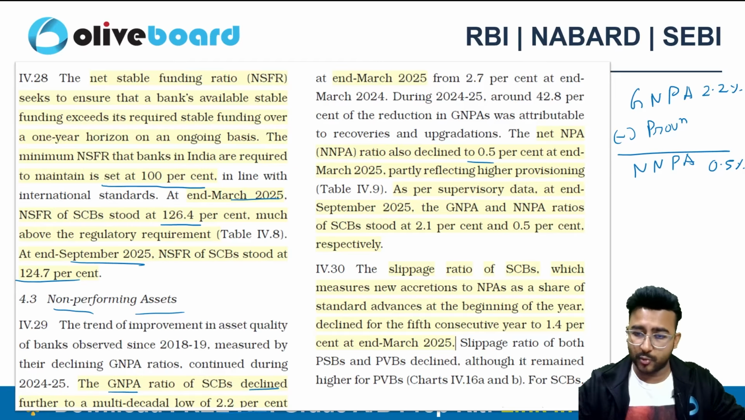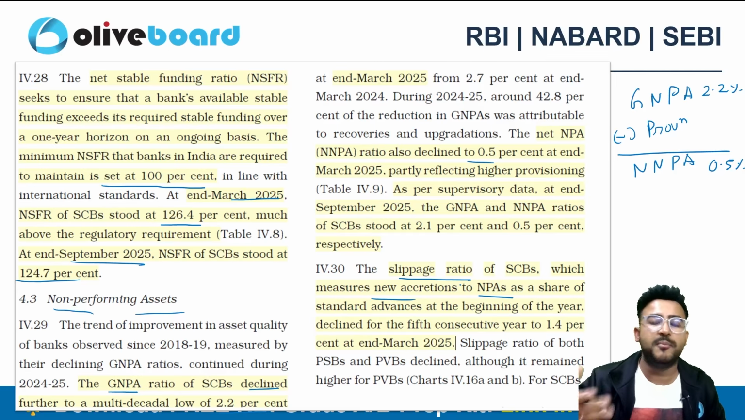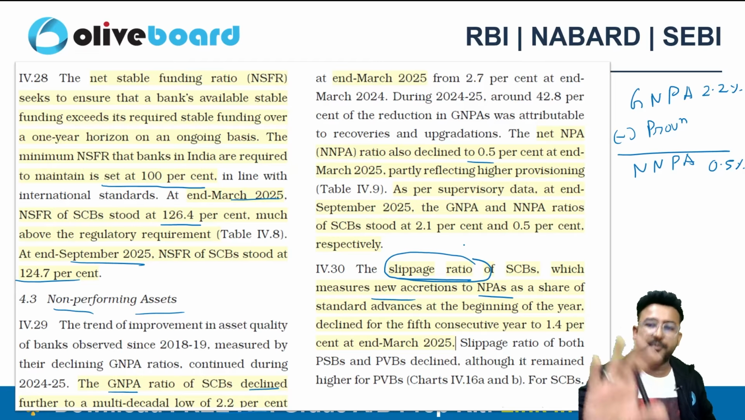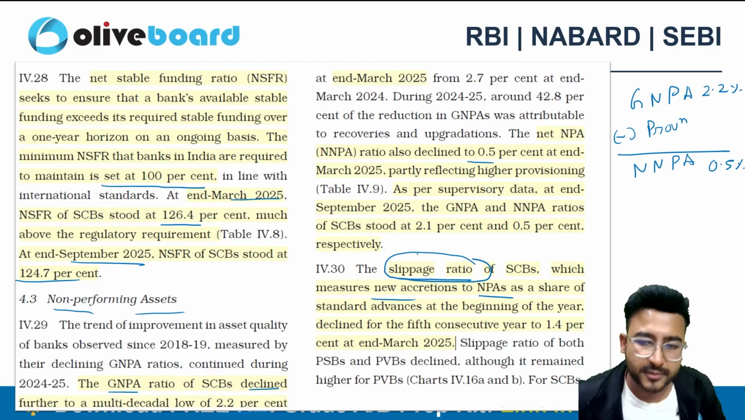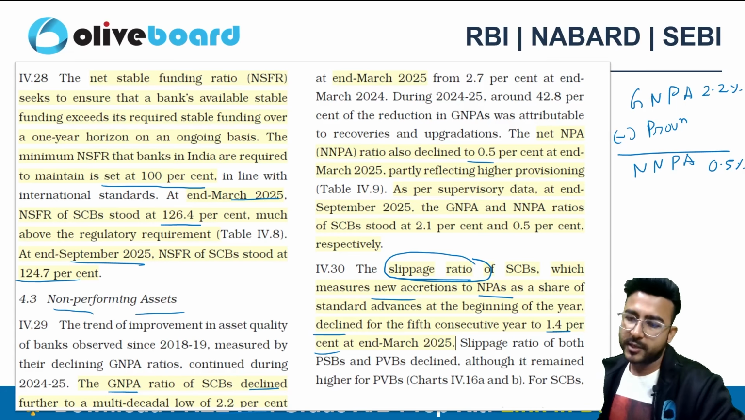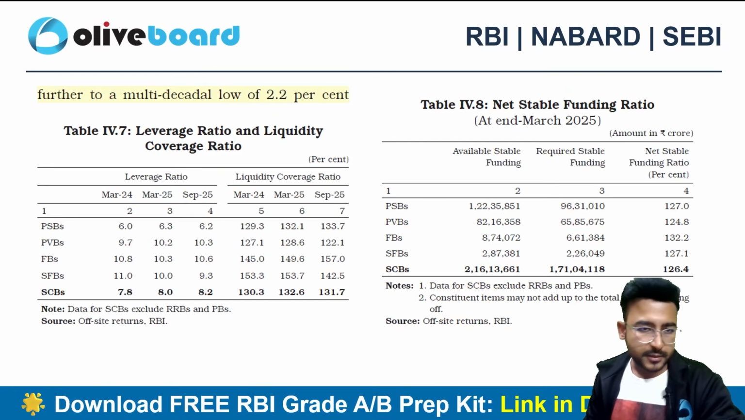It is quite controllable. The slippage ratio, which measures the new accretion of NPA, how many new NPAs are there? That's what the meaning of slippage ratio is. कितने लोग slip हो गए, पैसे नहीं दे रहे, right? That is also declined to 1.4% for March 2025. So this is a good sign that the slippage ratio is going down, right?